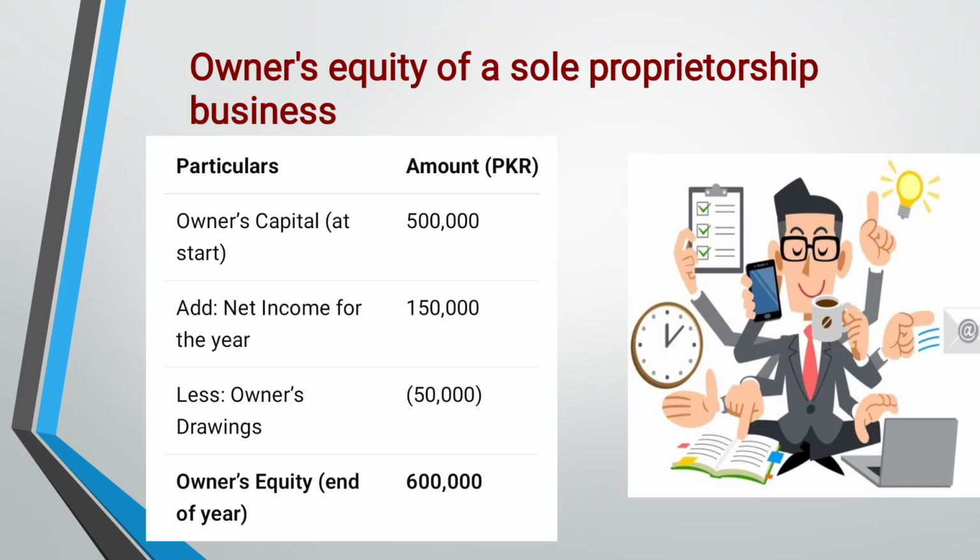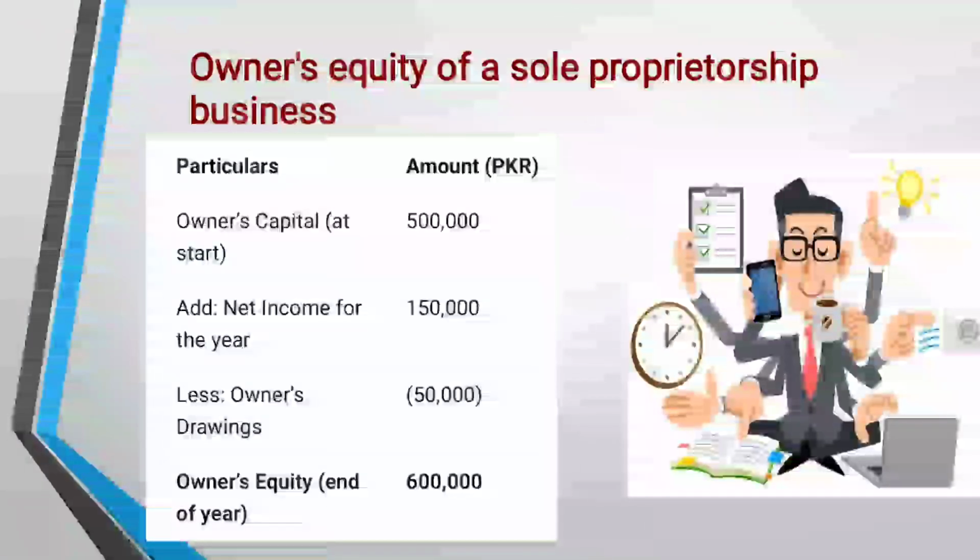To understand owner's equity in a better way, let's see the sole proprietorship business owner's equity statement. See the particulars and the amount. Owner's capital at start was 5 lakh as an investment. He added the income of the year which he earned in the operating cycle, which was 1 lakh and 50,000. After adding that, we also deducted the owner's drawings, he did withdrawals which was 50,000. So owner's equity at the end of the year became 6 lakh.